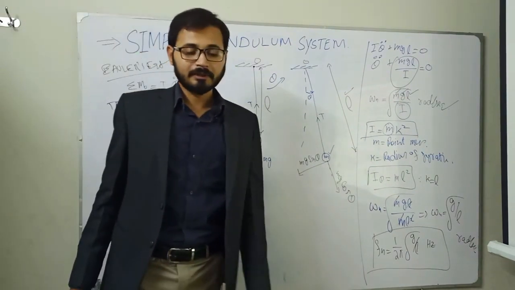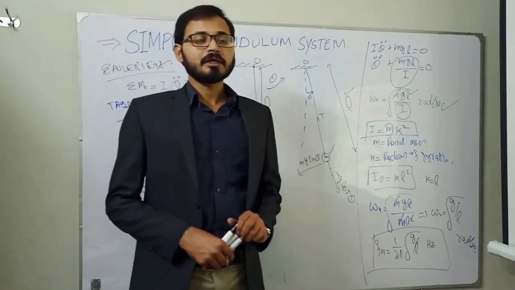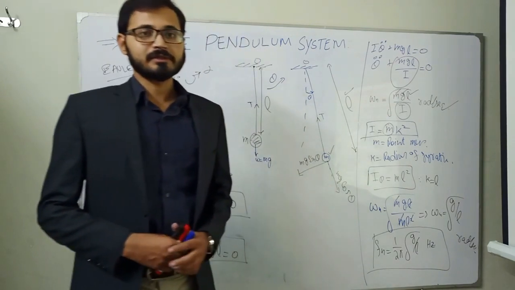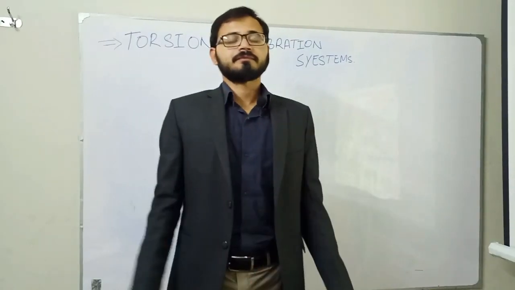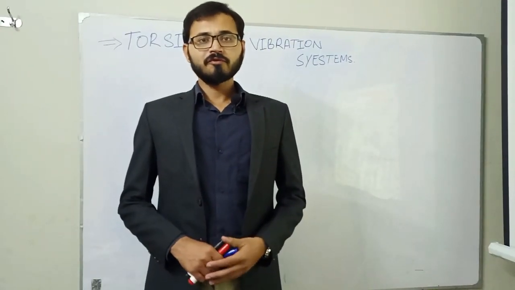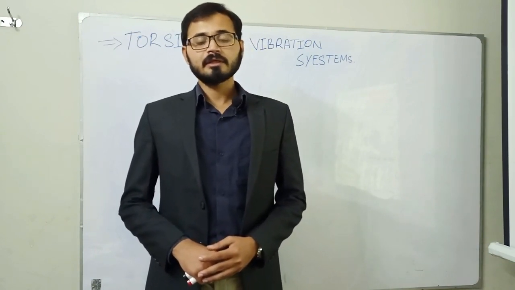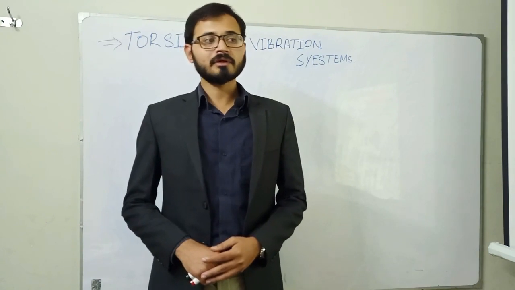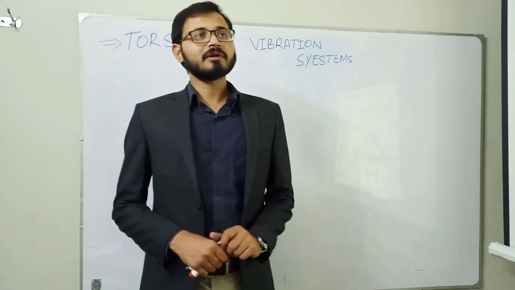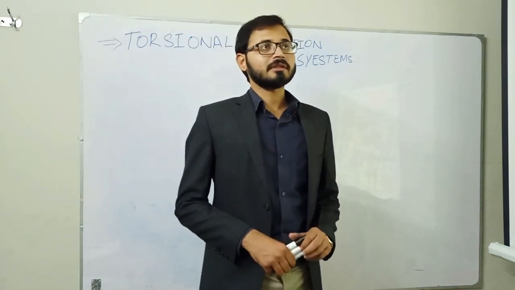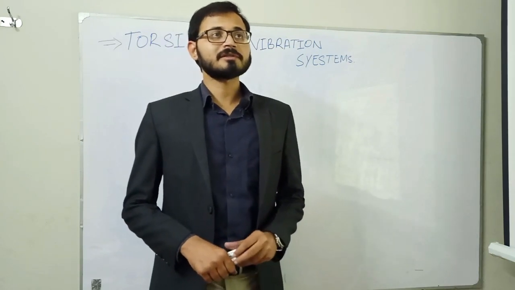So in our next few minutes, we will now go for the torsional vibration system. Now we will go for the torsional vibration system case. For example, this is the case that is normally used for the torsional vibration systems. These kind of general vibrations are normally observed in the case where we have a load fluctuation or where we have a speed fluctuation.